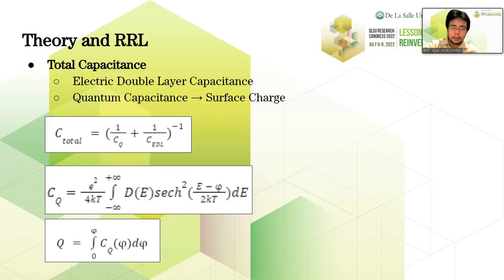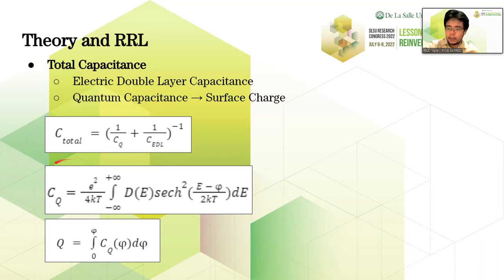The next property to be derived is the quantum capacitance. But how does it affect the total capacitance that I have mentioned earlier in the introduction? Well, it's one of the two components of the total capacitance. The electric double layer capacitance, or CEDL here, takes into account the interaction between the electrode and the electrolyte solution. And the quantum capacitance is derived from the electronic structure of the material itself.